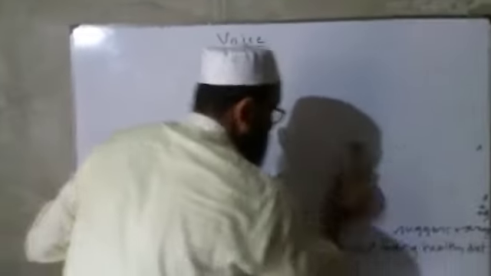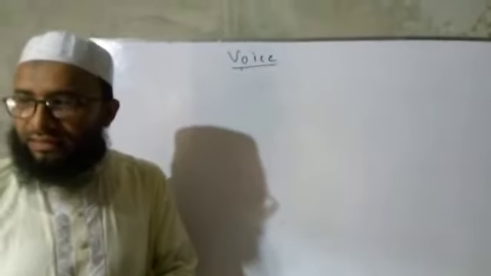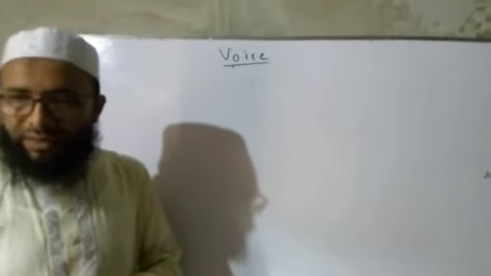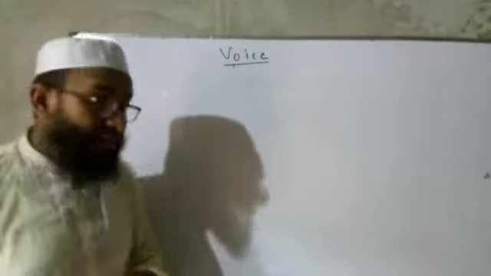Another rule is, in case of a complex sentence, what should we do? We know that a complex sentence contains one principal clause and another one is a dependent clause. Then what to do in this case?